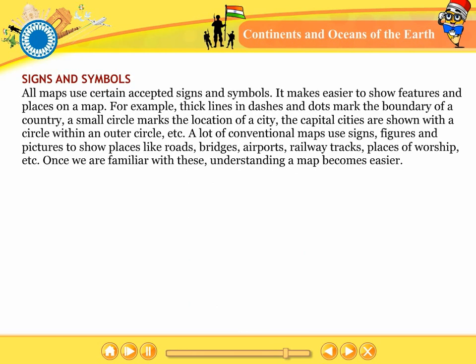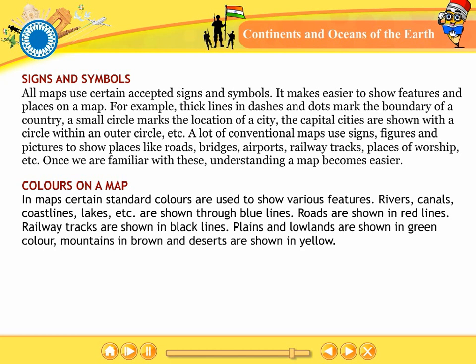Signs and symbols. All maps use certain accepted signs and symbols. It makes it easier to show features and places on a map. For example, thick lines, dashes and dots mark the boundary of a country. A small circle marks the location of a city. The capital cities are shown with a circle within an outer circle, etc. A lot of conventional maps use signs, figures, and pictures to show places like roads, bridges, airports, railway tracks, places of worship, etc. Once we are familiar with these, understanding a map becomes easier.